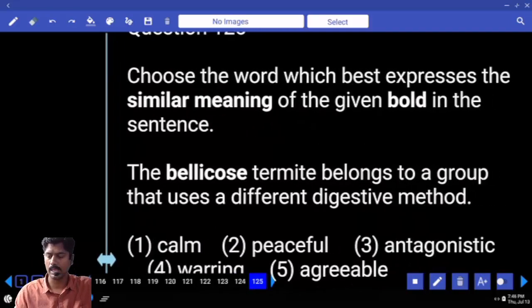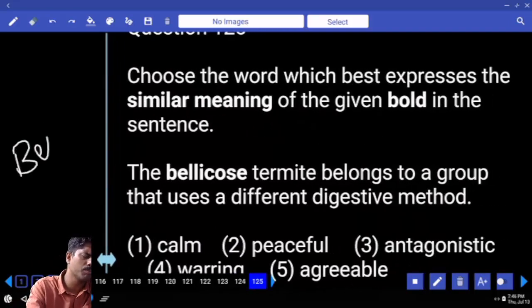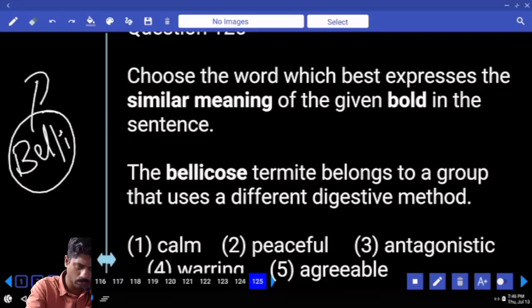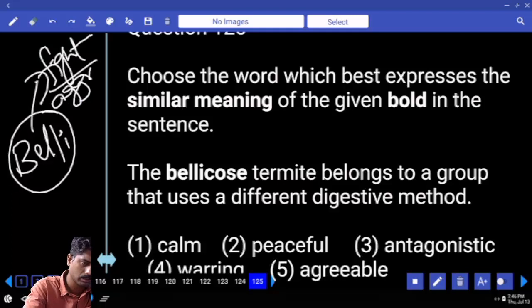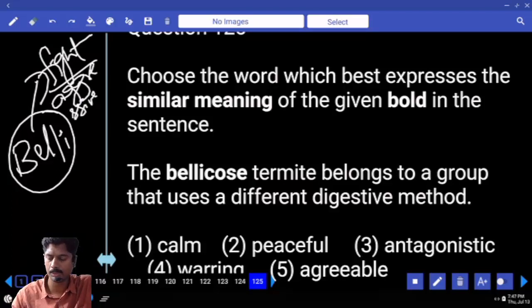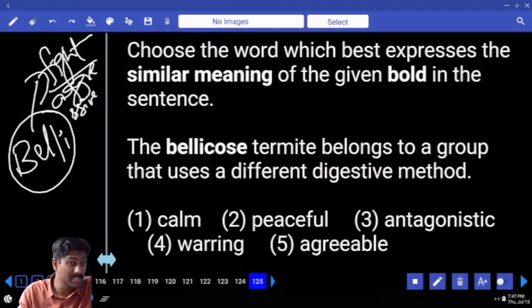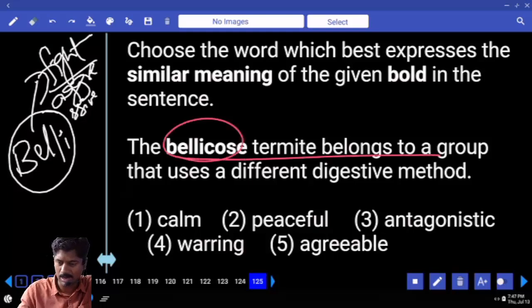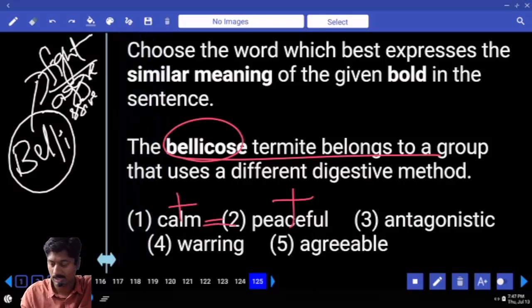Whenever the word belly comes, general meaning of belly means stomach. Belly and stomach, general meaning. But according to the root word, belly is nothing but aggressive, fighting, war. Kind of negative meaning. Bellicose, belligerent, rebellion, all same category. The bellicose termite belongs to a group that uses different digestive methods. Calm is positive, peaceful positive, both are synonyms.